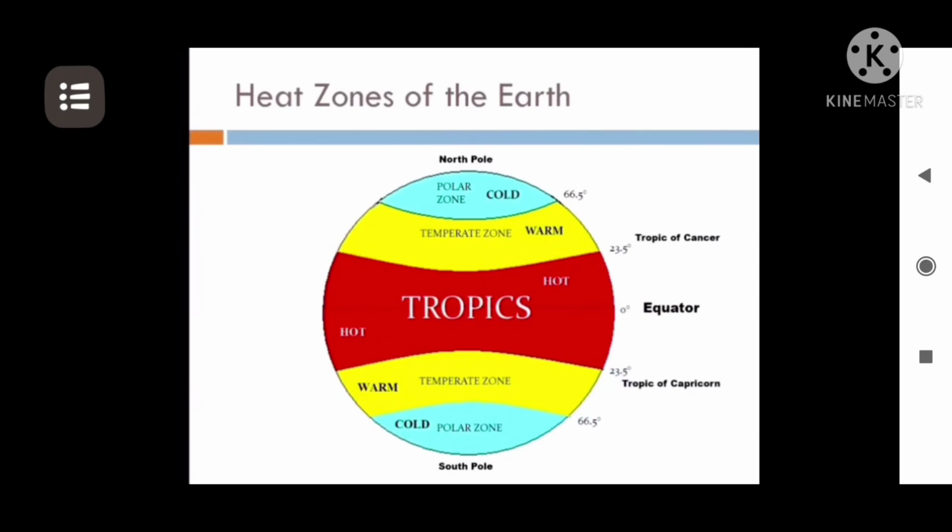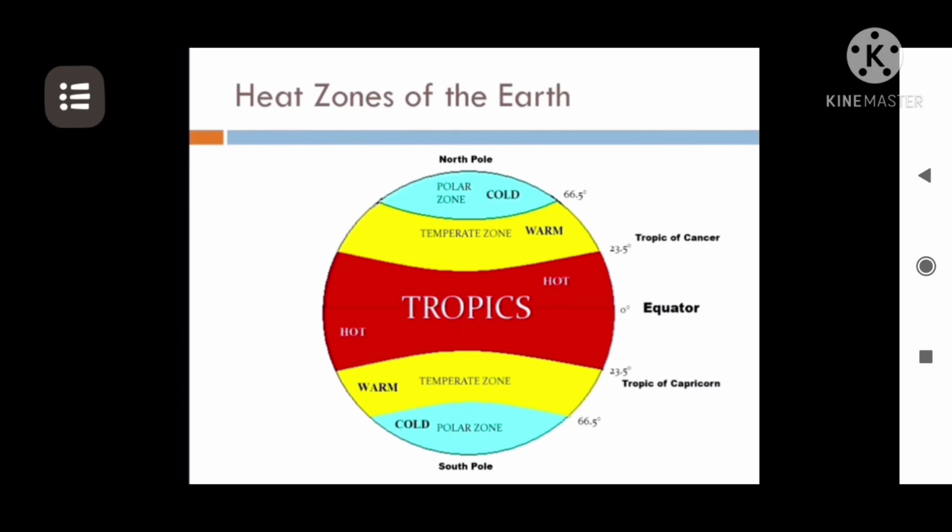Secondly, we will be talking about the heat zones of the earth. I hope you can recall from class 6. The zone between Tropic of Cancer and Tropic of Capricorn can be called the tropics, tropical zone or the torrid zone, while from Tropic of Cancer to the Arctic Circle and the Tropic of Capricorn to the Antarctic Circle is known as the temperate zone, while towards the poles we have the frigid zone.